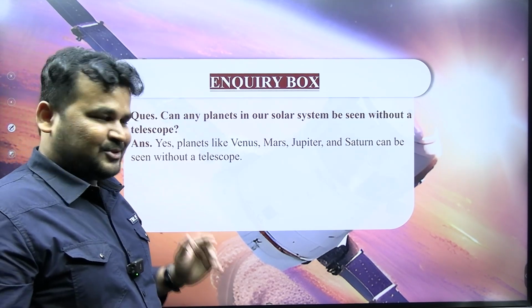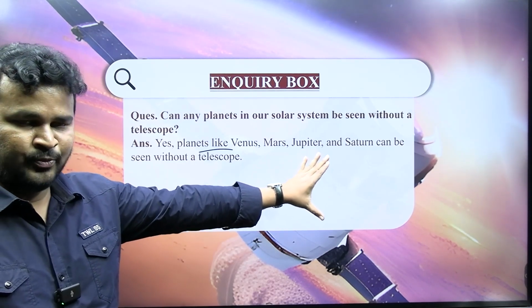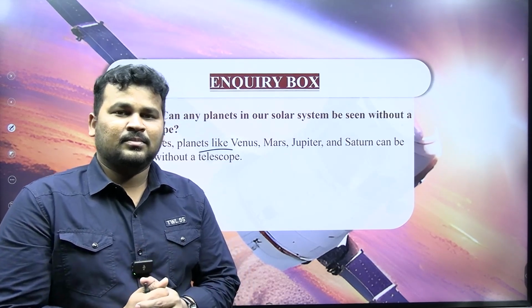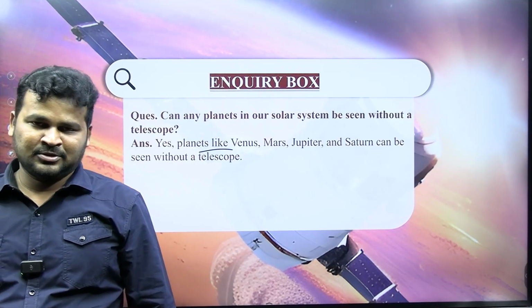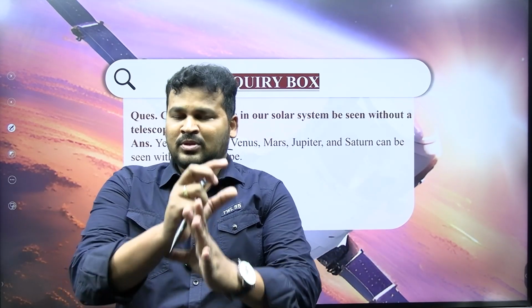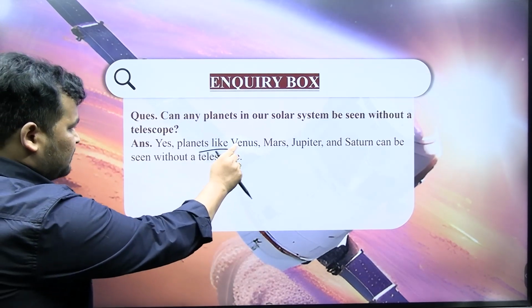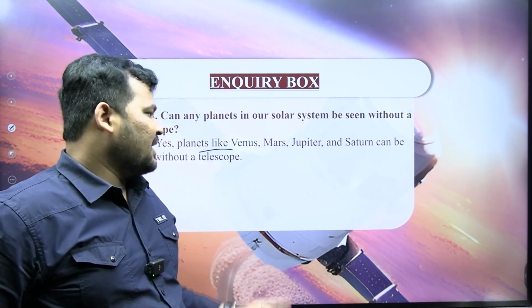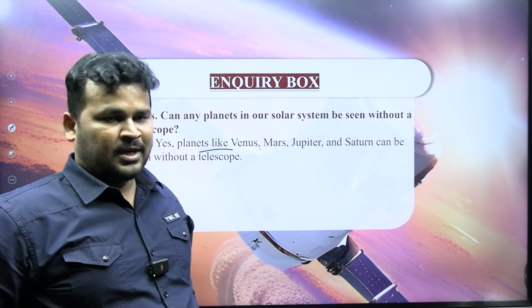Yes, of course. Planets like Venus, Mars, Jupiter, Saturn can be seen without a telescope. What is a telescope? The device which is used to see the objects which are very far away. But without that device, we can see the planets with our naked eyes. I have seen Venus directly in the sky. I have seen Mars as well.